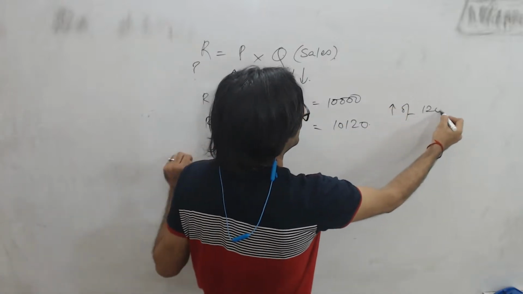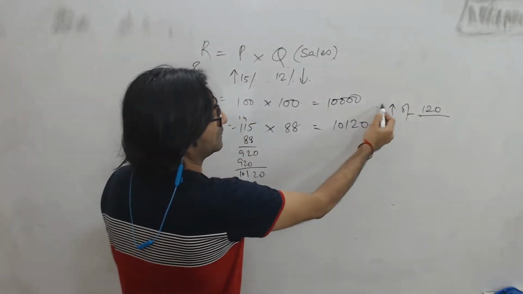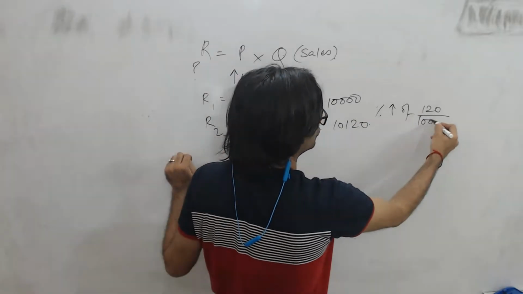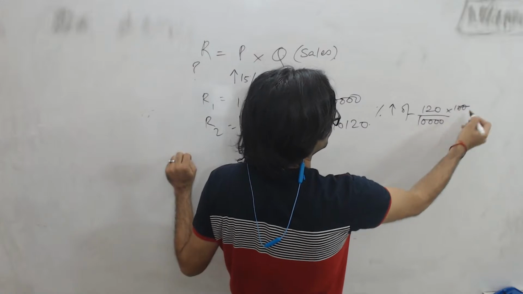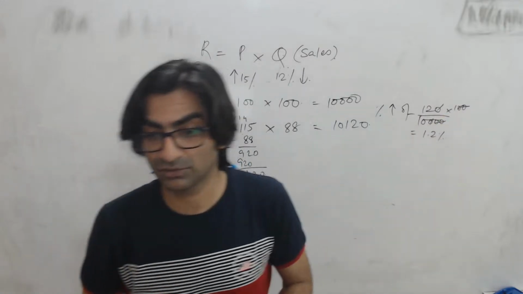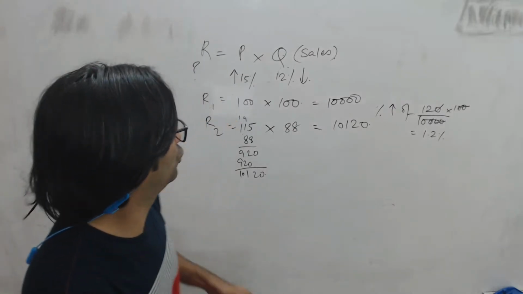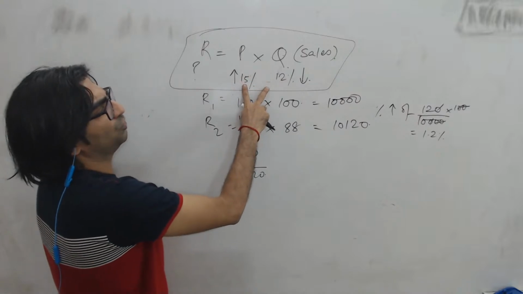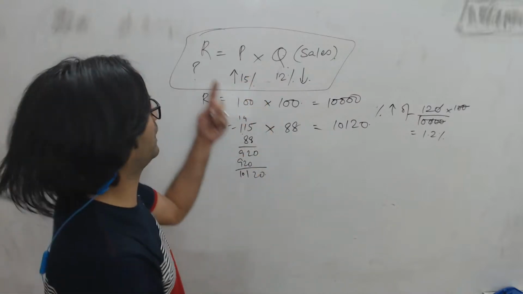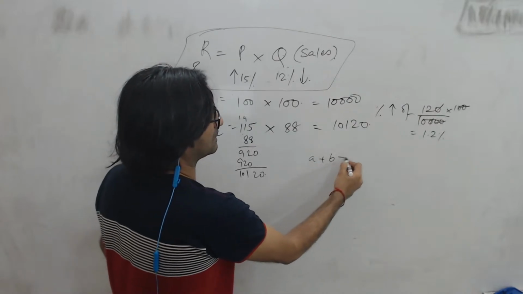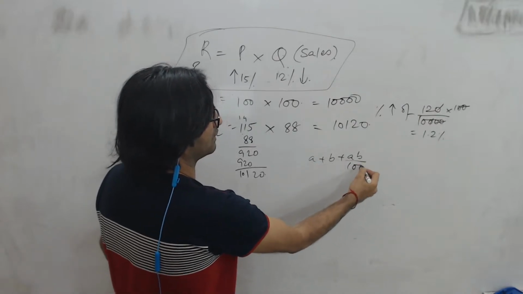So that is an increase of, how much is the revenue increase? It increased by 120. And if I want the percentage increase, then that should be 120 divided by the initial value, that's 10,000 into 100, right? So you can very easily get that answer as 1.2%. That's one way. Those of you who are even more comfortable with percentages can say, okay, these are like two things that are changing that affect the third variable, right? So you could also do that formula, A plus B plus AB by 100, right? You could use that here.